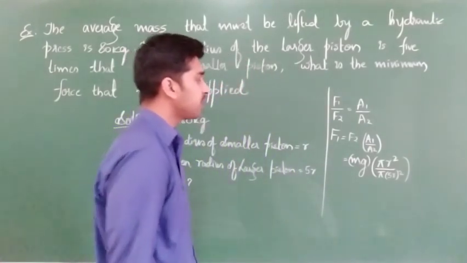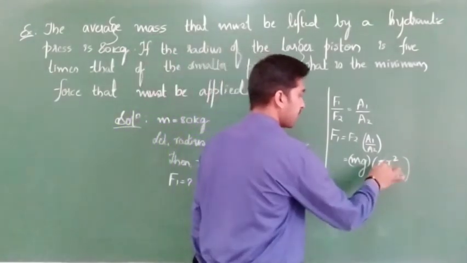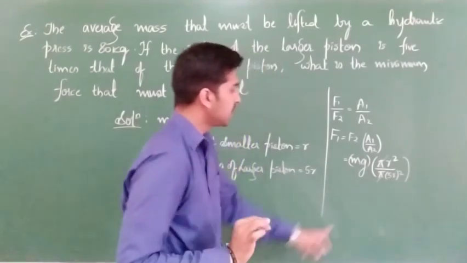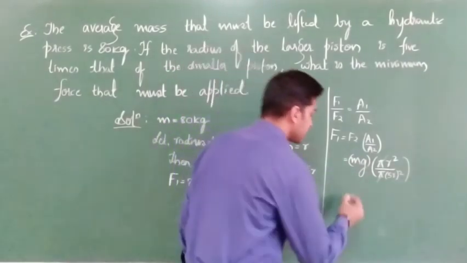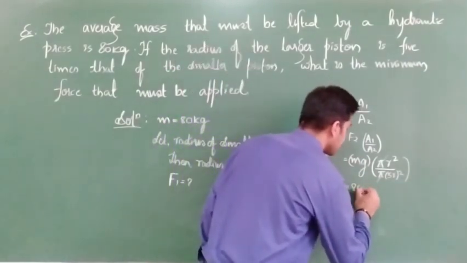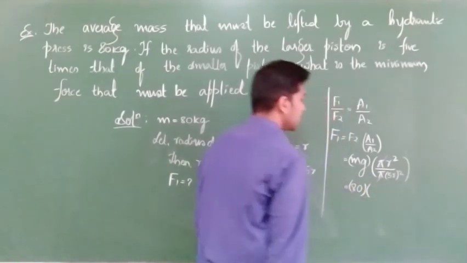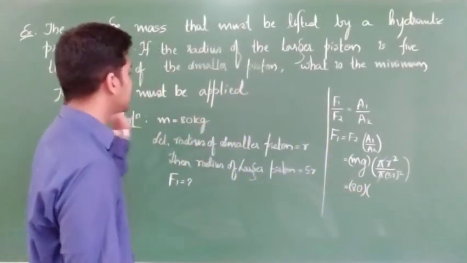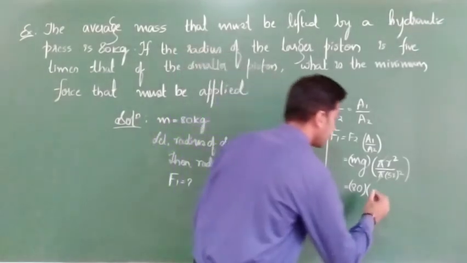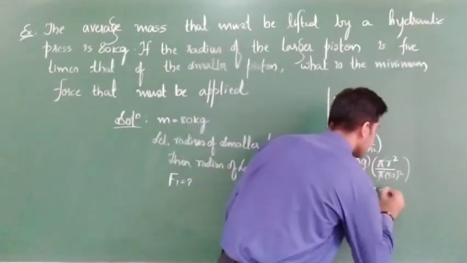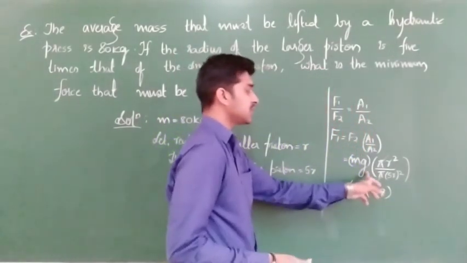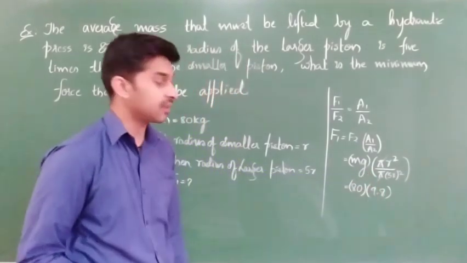Now just simplify this. First of all, pi will get cancelled. Clear? m is 80 kg, substitute that value 80. Next, g value they had not given. Take g value as 9.8 meter per second square. g is the acceleration due to gravity. Clear?